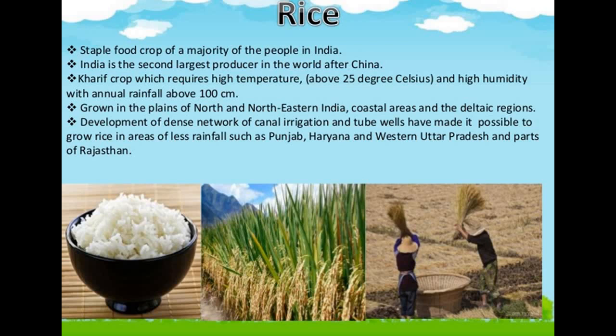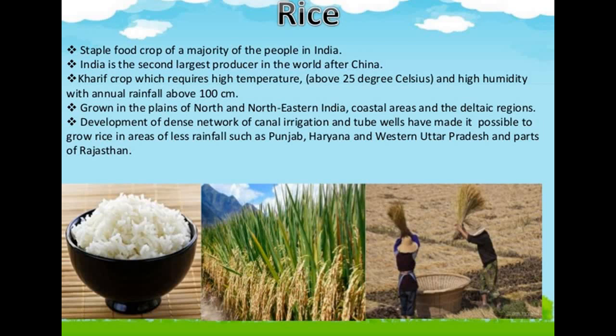So rice, we have talked about rice. First of all, it is the staple food crop of a majority of the people in India. India is the second largest producer in the world after China. It is a Kharif crop, which requires high temperature and high humidity with annual rainfall above 100 centimeters, and it is grown in the plains of north and northeastern India, coastal areas and the deltaic regions.